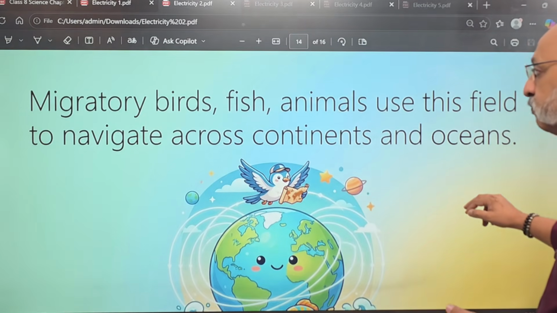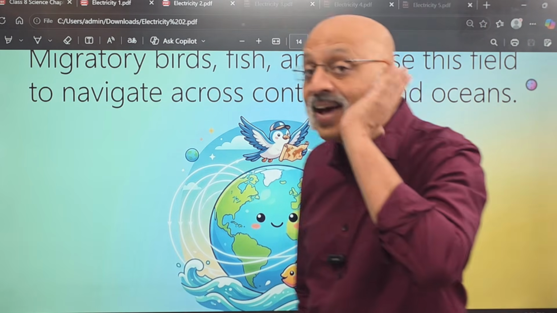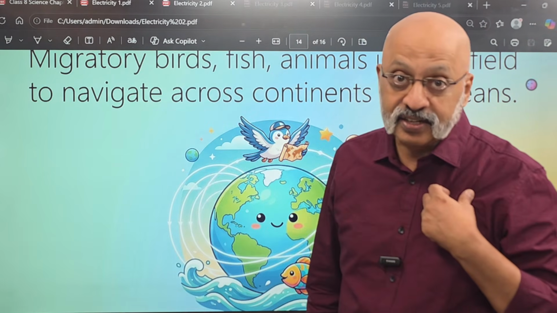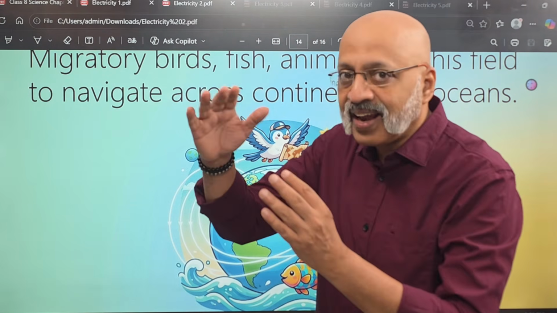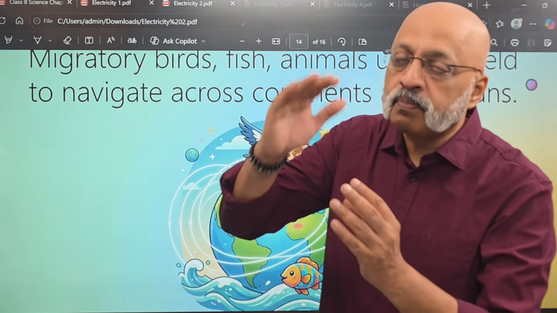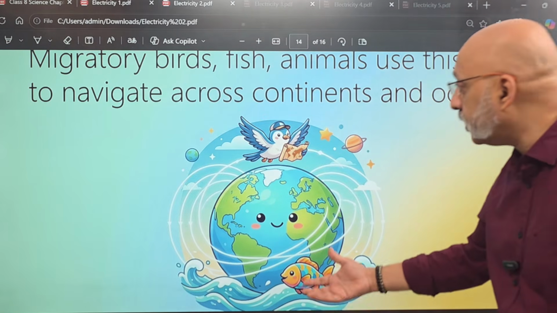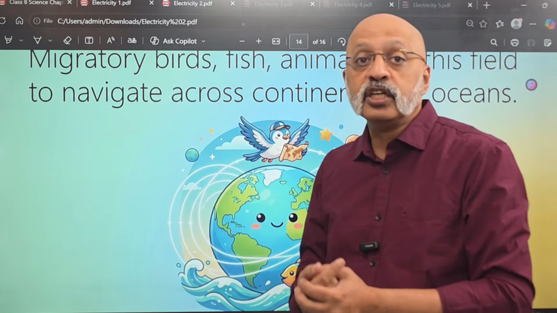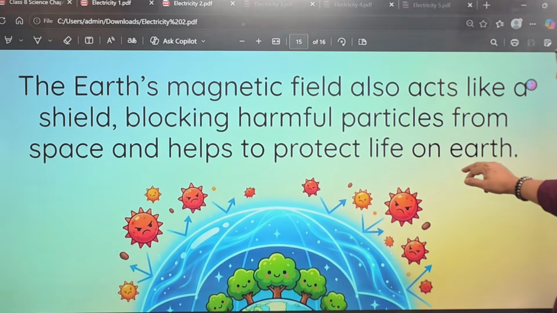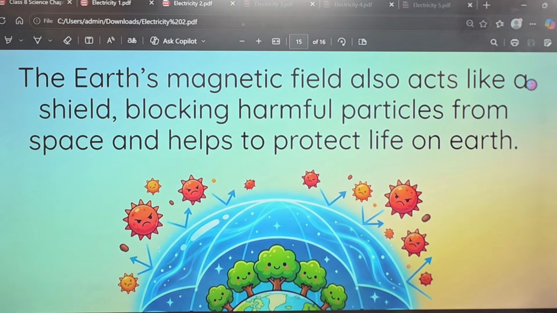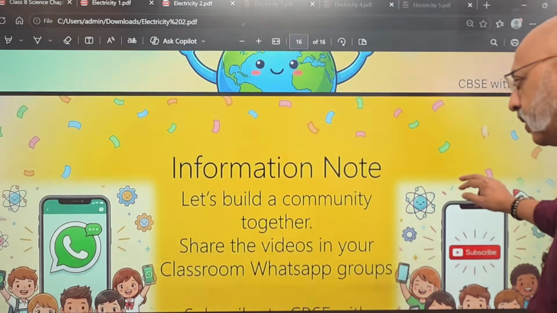Because migratory birds, fish, animals use this field to navigate across continents and oceans, so they are able to know. Human beings may not have that intelligence or capability, but migratory birds like the Siberian cranes, because of that, are able to say that, okay, this is a season and we can move from this place to the other place. So they use this kind of a magnetic effect of the Earth in order to determine which direction they should travel in. Then the Earth's magnetic field also acts like a shield, blocking harmful particles from space and helps to protect life on Earth. So that is another advantage of the magnetic field of the Earth, right?